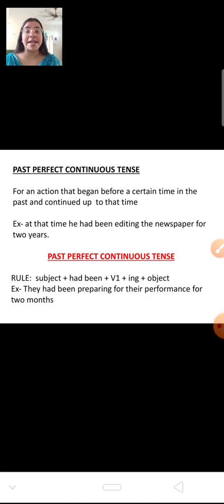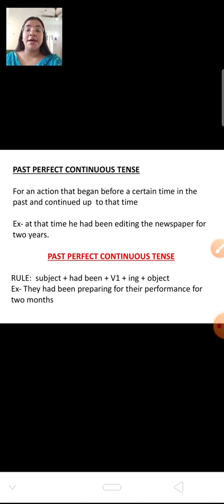So now, either you are writing for many people or for one person, you are going to add "had been" for past perfect continuous tense. I repeat it again: if you are writing for past perfect continuous tense, it doesn't matter whether you are writing about one person or more than one person, "had been" will be added, nothing else. Subject plus had been plus first form of the verb plus ing. That means if the verb is go, it will become going, and prepare will become preparing. So plus object. So, they had been preparing for their performance for 2 months.